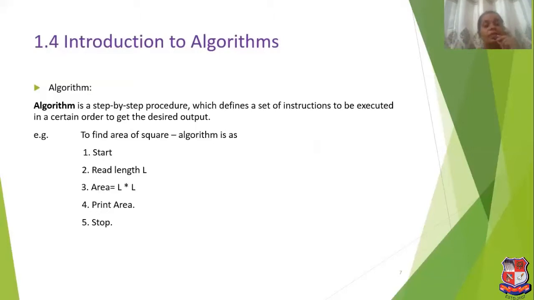Area is equal to L multiplied by L, means length multiplied by length. It will give you the area of the square. Now print area and stop. So this is the step-by-step procedure to find the area of a square, and this is known as an algorithm.